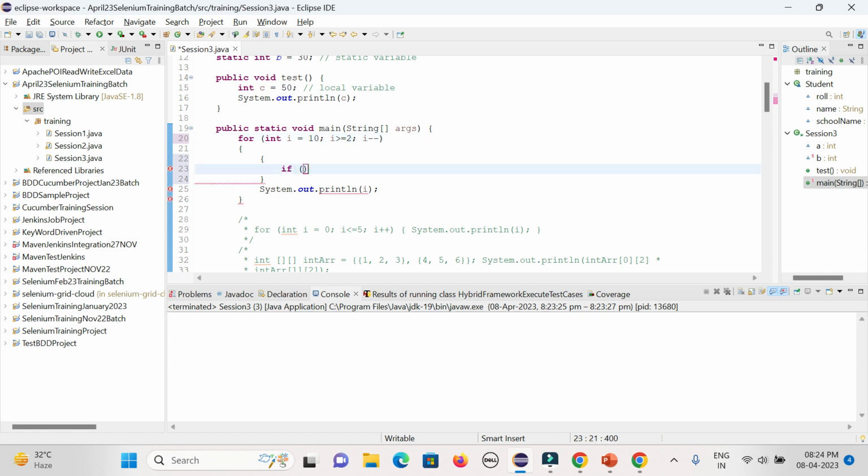So if i not equal to, say, 7, I don't want to do it, right? And also I don't want to go to 4, you can use the ampersand sign, and the remaining things I want to go.